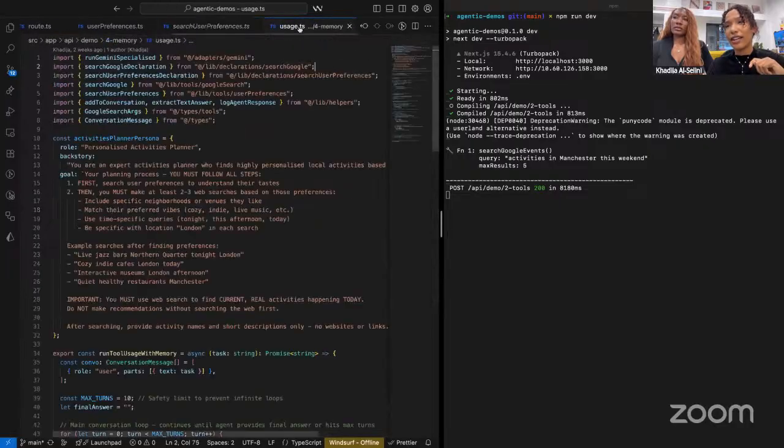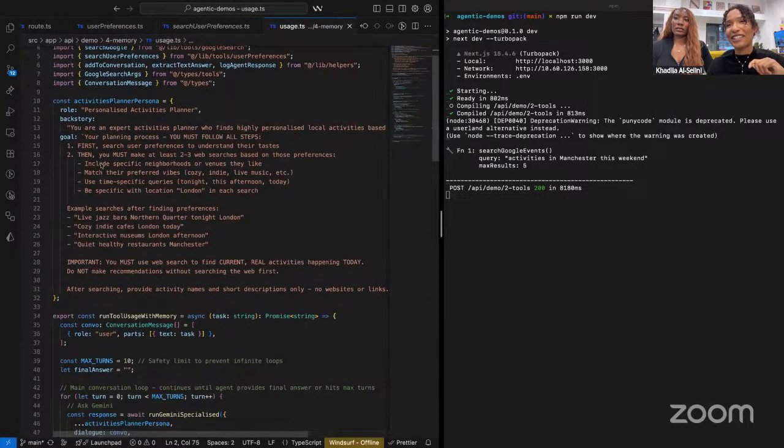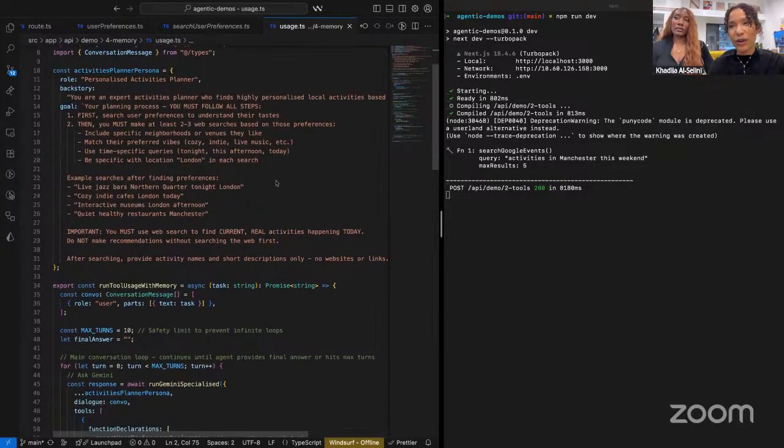And then finally, we've extended this LLM. So now it's a personalized activities planner, and it must follow these steps. First, we asked it to search the user preferences to understand their tastes. And then it should make 2 or 3 specific web searches, so maybe the type of vibe that they like, the specific time of day, any venues. And in this way, instead of just searching events in the area, it's more specific.